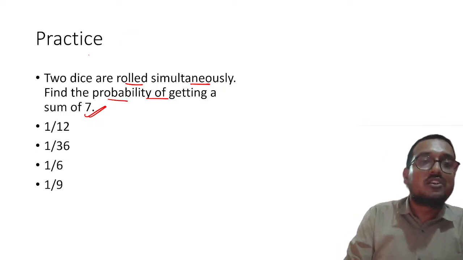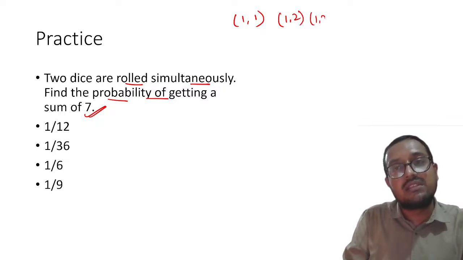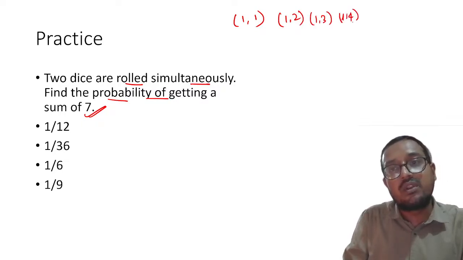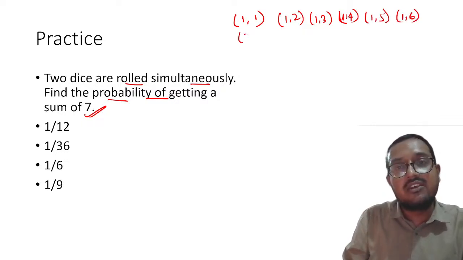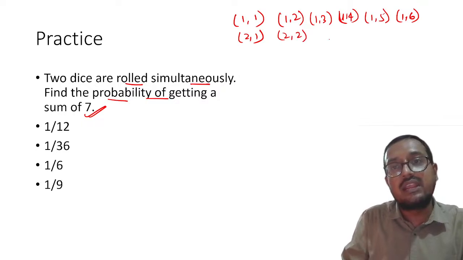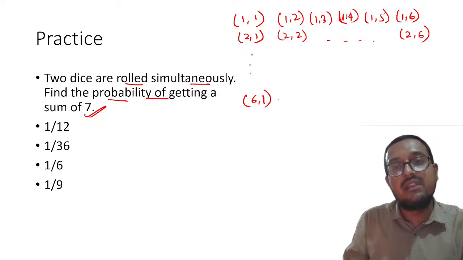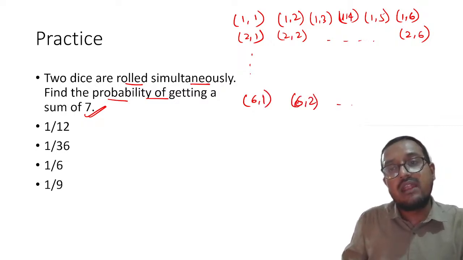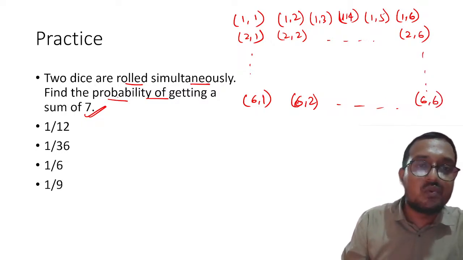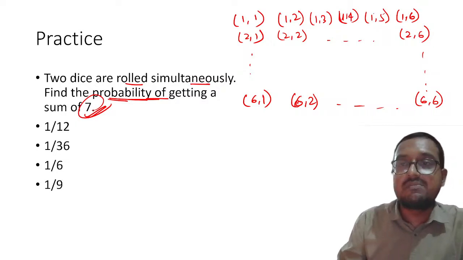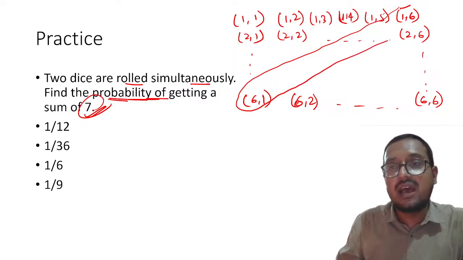Okay, now my dear students, 2 dice are rolled. Often you might have seen this kind of table, right? 1,2; 1,3; 1,4; 1,5; 1,6, right? And then 2,1; 2,2, and so on up to 2,6. And so on it will go up to 6,1; 6,2, and so on up to 6,6. Understood this thing? If you want to get the probability of getting 7, please remember 6 plus 1 will be 7. So this complete diagonal will be our aim, right?